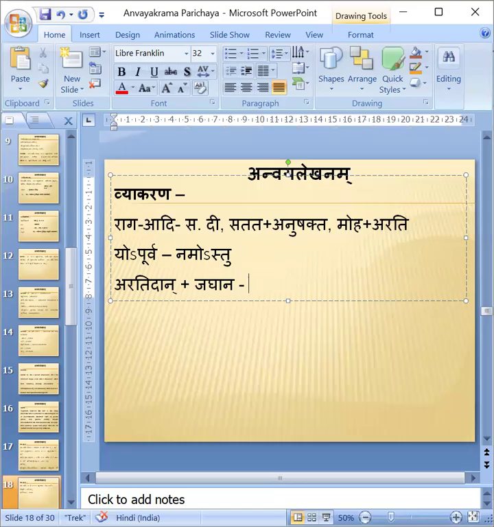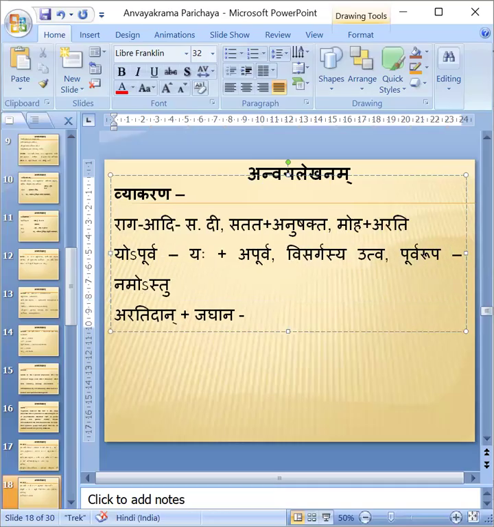Aratidan jaghana. Yo purva. How to divide that? It is yaha plus apurva. Here two sandhis are there. One is visargasya utva and then purva rupa.